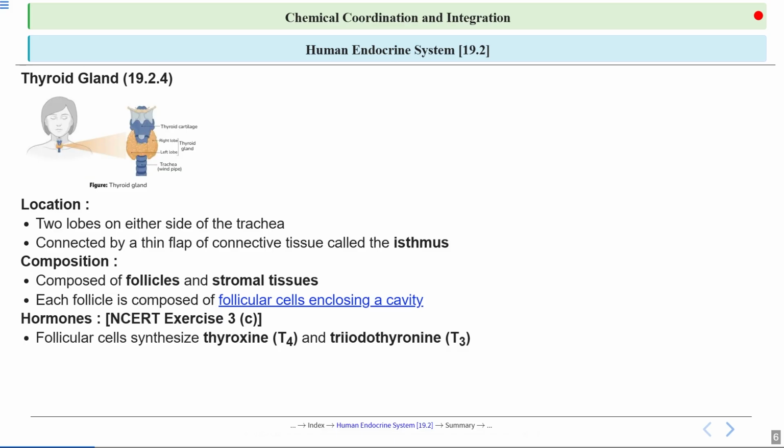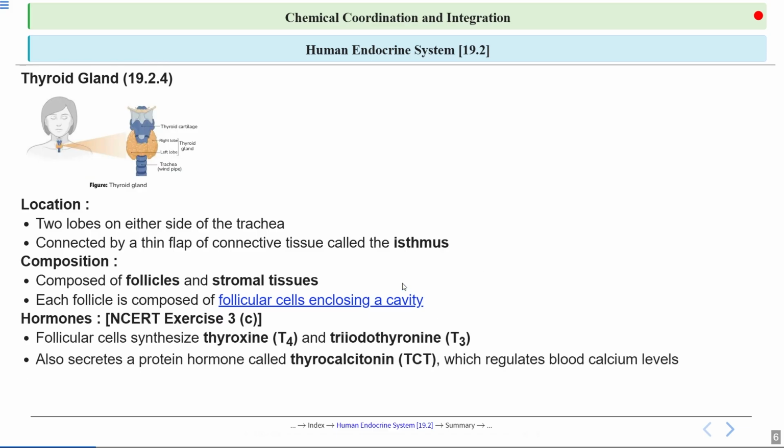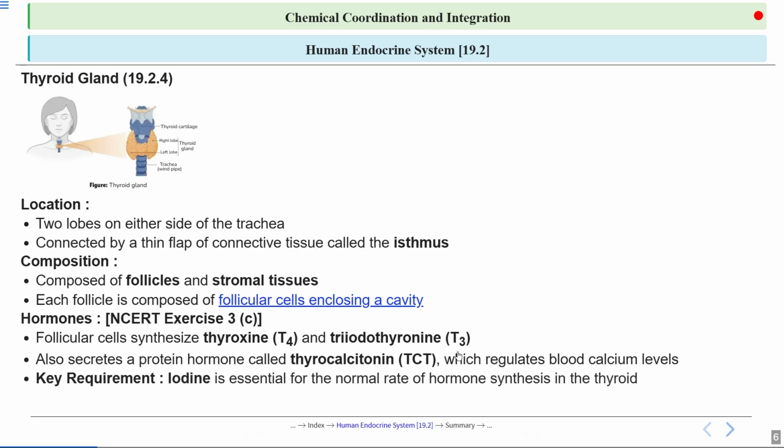So these hormones are made from iodine and the amino acid named tyrosine. Tyrosine and iodine play a key role here, and the hormones are released into the bloodstream to affect various organs as well as tissues. The thyroid gland, besides producing hormones like T3 and T4, also releases a protein hormone called thyrocalcitonin, which is TCT, which helps in controlling the amount of calcium in the blood by reducing the release of calcium from the bones into the bloodstream.